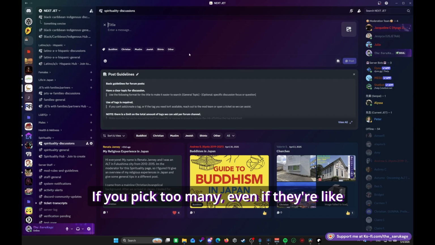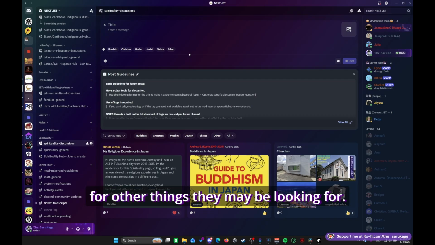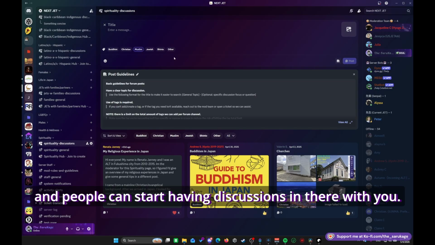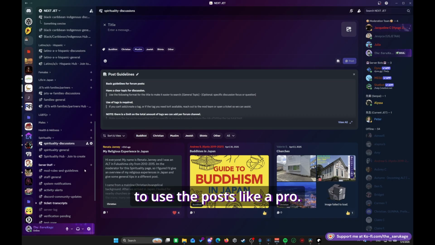If you pick too many, even if they're somewhat related, then it makes it harder for people to search for things because it'll oversaturate their search results for other things they may be looking for. So only pick, I would say, 1 or 2 tags that best match the subject matter of your post to keep it a little more efficient for everybody else. And you just select them like this, and then click post. And as demonstrated before, the post will come up with all the relevant data in it, and people can start having discussions in there with you. And that is it. Now you have everything you need to use the posts like a pro.